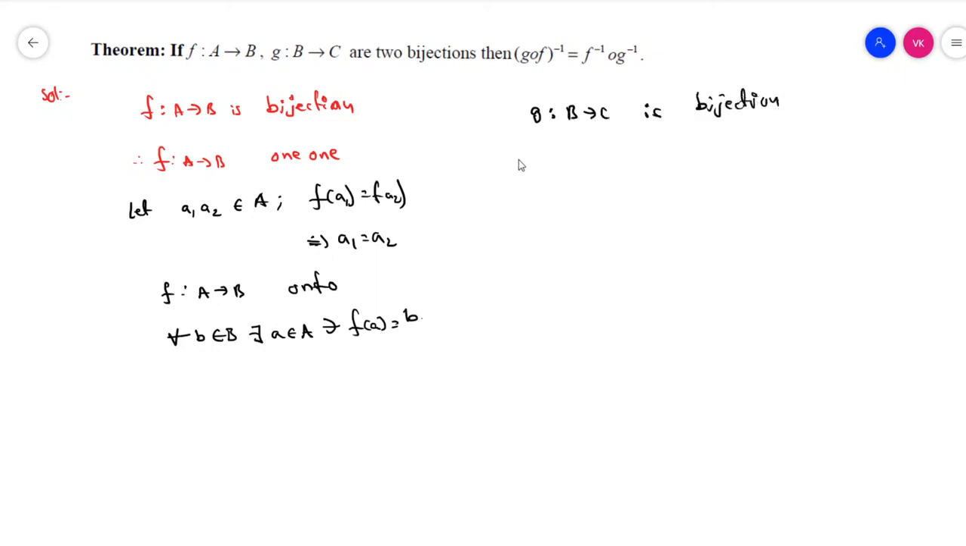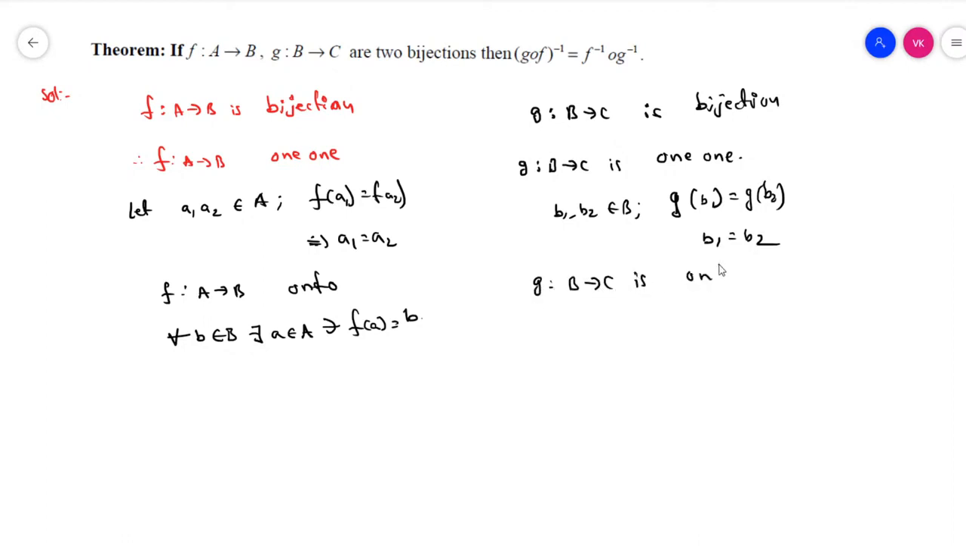Bijection means it should be a one-one function and also an onto function. Let's take first of all g maps B to C is one-one. One-one we can write as: for b1, b2 belonging to B, g of b1 is equal to g of b2, whereas b1 is equal to b2.